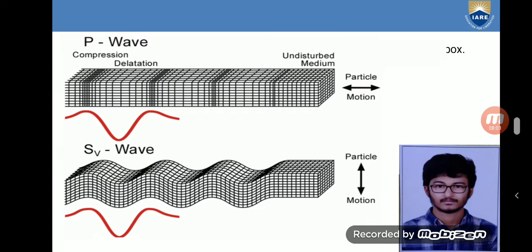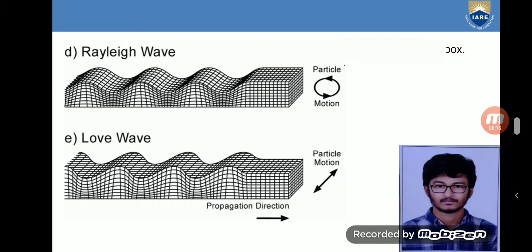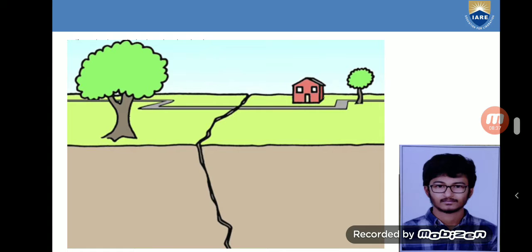Initially, the primary wave is considered to be the first wave experienced when energy is emitted, and the next wave would be the secondary wave. There are two other types of waves, the Love wave and the Rayleigh wave, which are seen at the surface of the earth. The propagation direction will cause some angular or rotatory motion, where for rotatory motion we consider the Rayleigh wave. When it comes to the acute angle motion, we come to the Love wave.